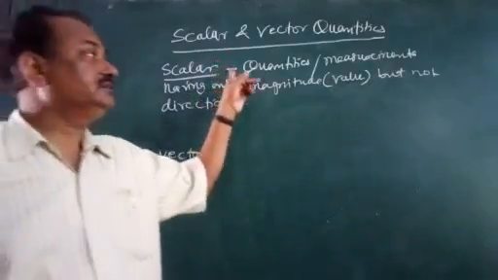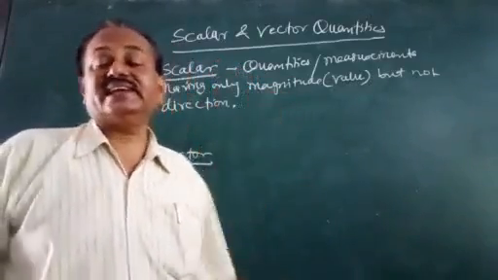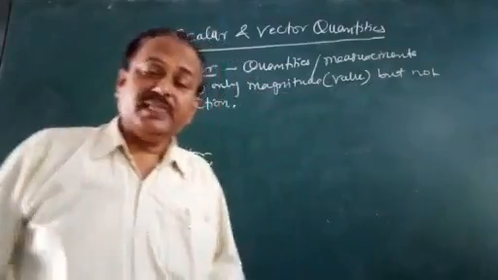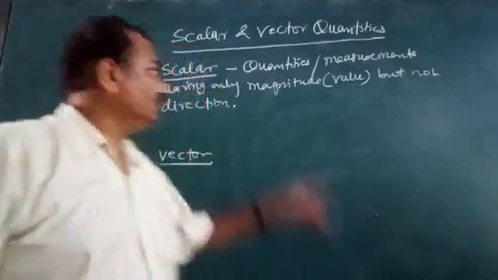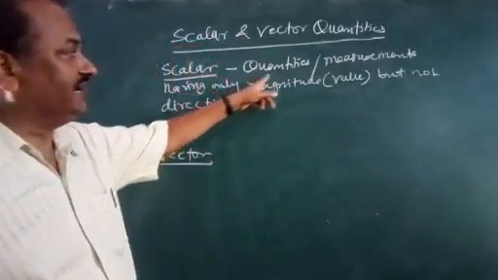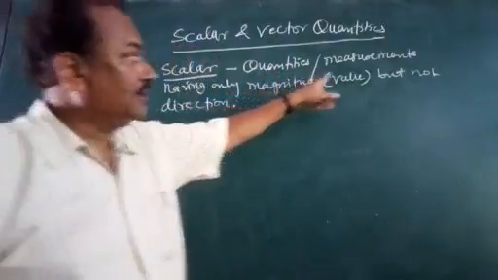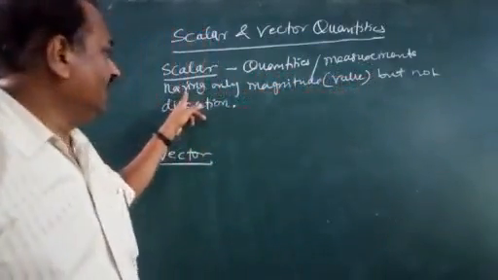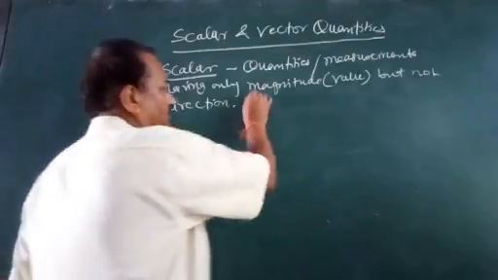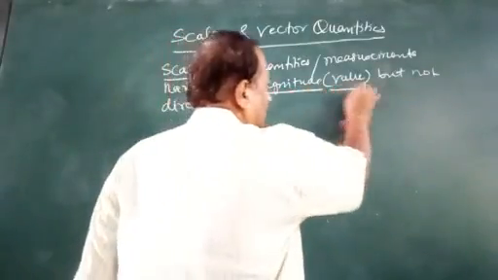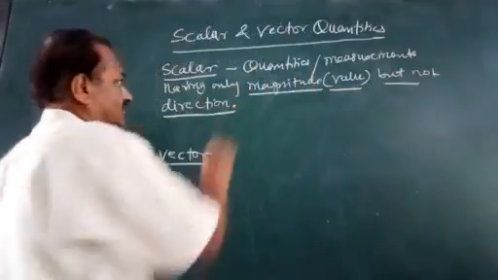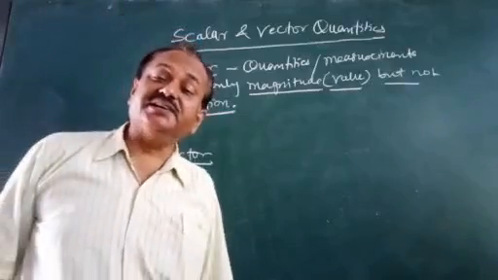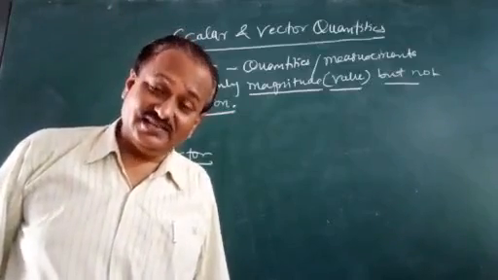A very important part in physics is scalar and vector quantities. Quantity means any measurement, any value. A scalar quantity may be defined as a quantity or measurement having only magnitude. There is only a value but no direction, so scalar quantities are directionless.